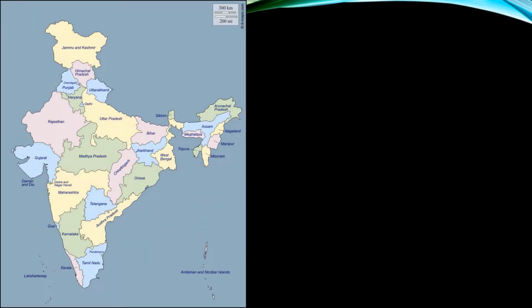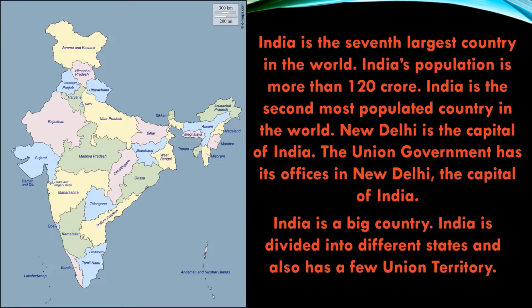Children, can you tell me which country map is this? Yes, this map is of our country India. India is the 7th largest country in the world. India's population is more than 120 crore. Means the number of the people living in India is more than 120 crore. India is the second most populated country in the world.